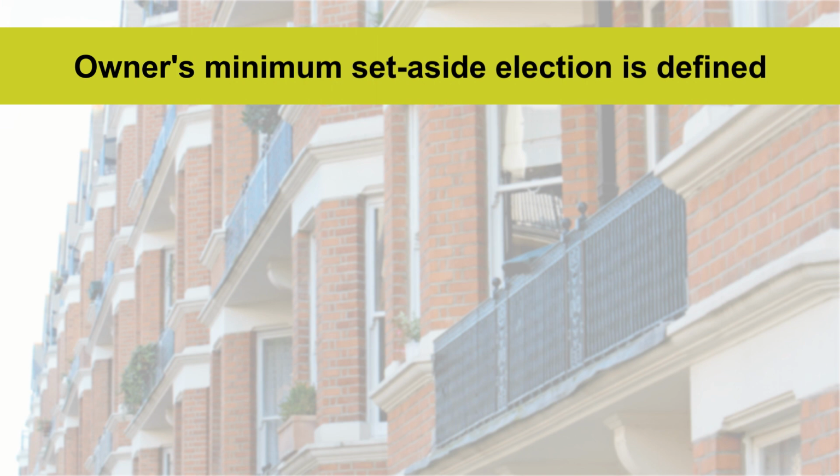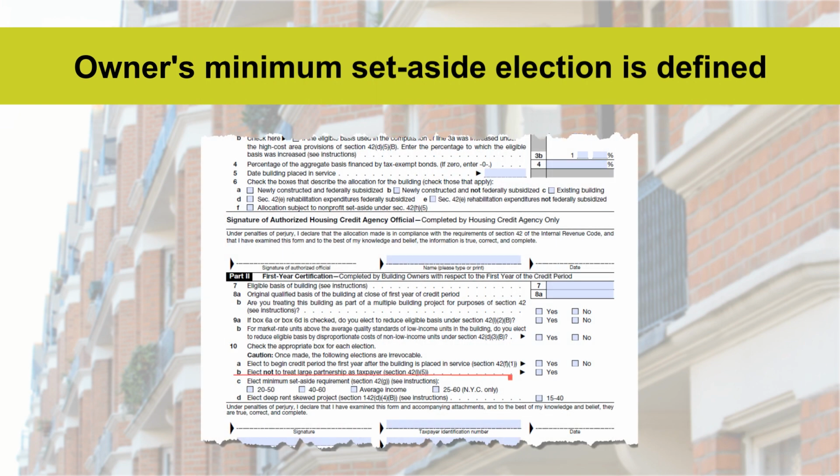The owner's minimum set-aside election for the property is defined in Line 10C of the Internal Revenue Service, or IRS, Form 8609, Part 2 for properties in her current portfolio. The 8609 Part 1 is issued by VHDA, the Housing Finance Agency, or HFA, for Virginia, and includes the amount of tax credits allocated to each building.